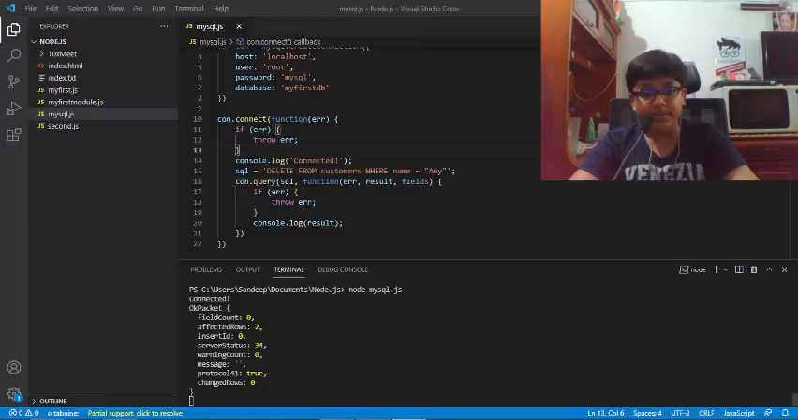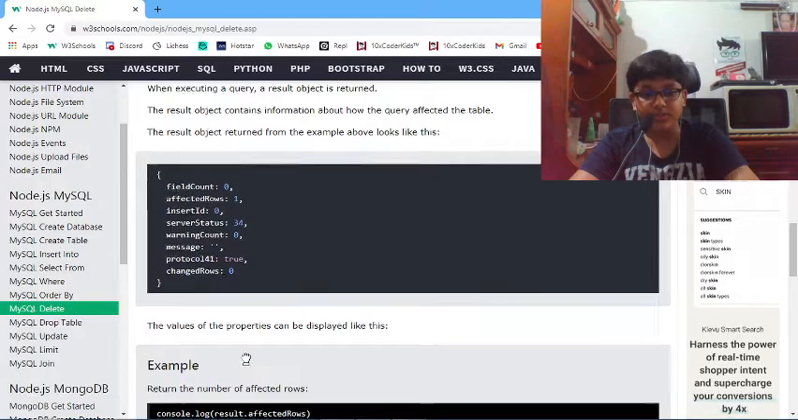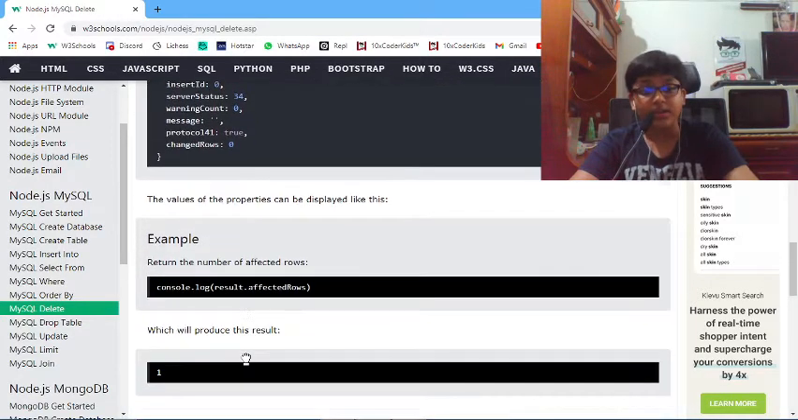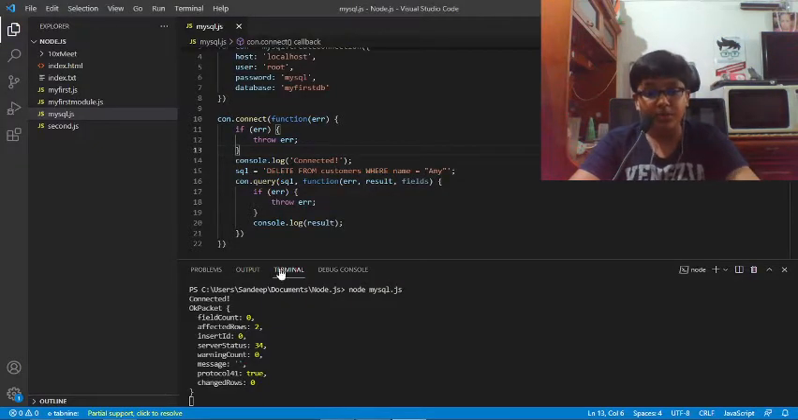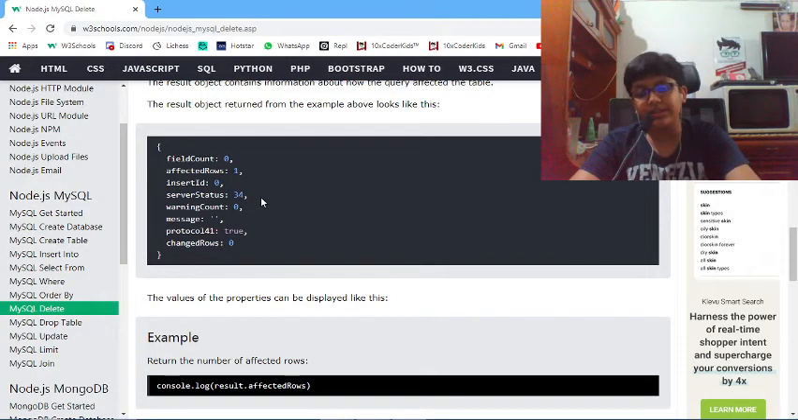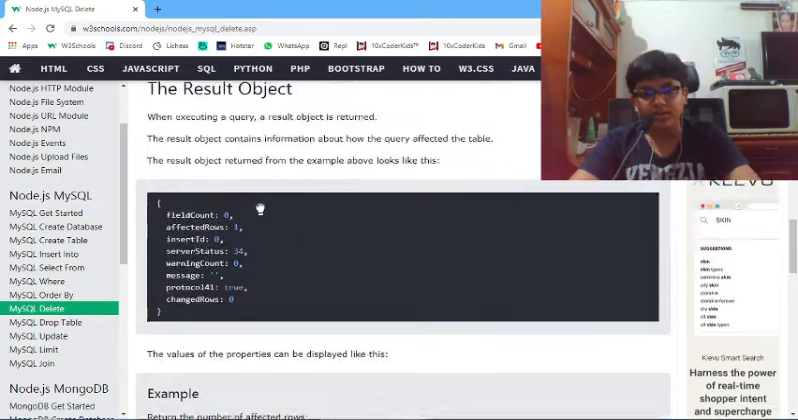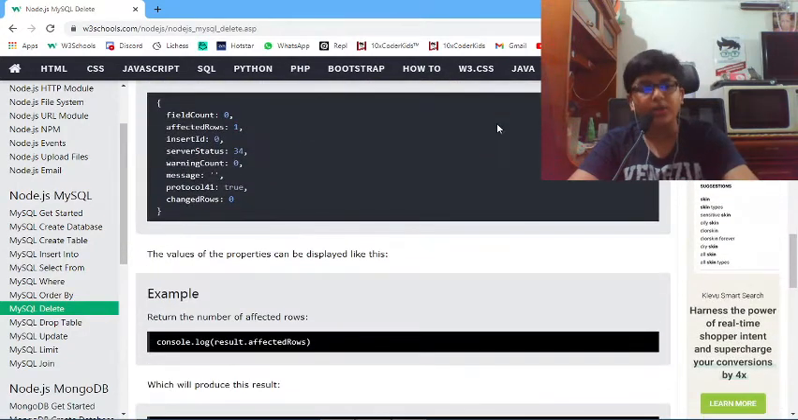Field count 0. Affected rows 2 because 2 records were deleted. Insert ID 0. Server status 34. Warning count 0. Message empty. Protocol 41 true. And changed rows 0. Over here, affected rows was different, else everything was the same, because we deleted 2 rows as 2 Amys were there, but over here there was only 1 Amy, or one Mountain 21 address. That's why only one record was deleted.